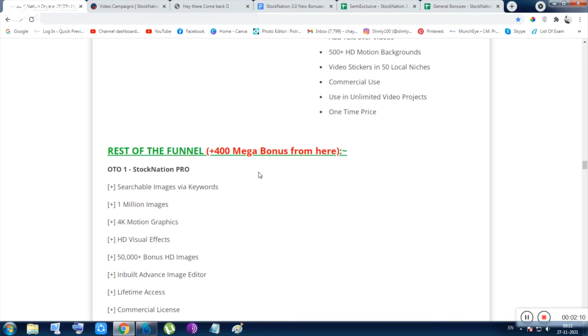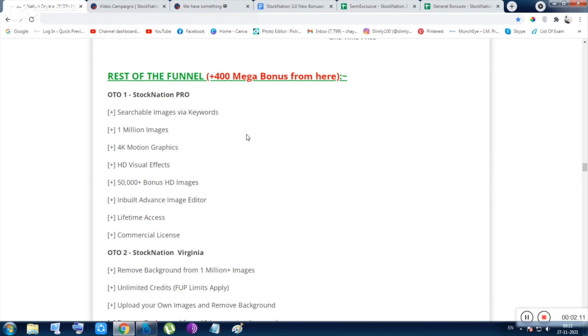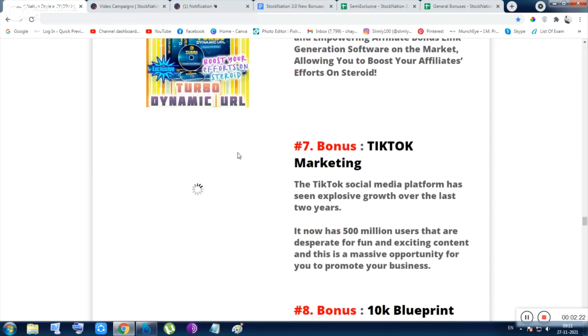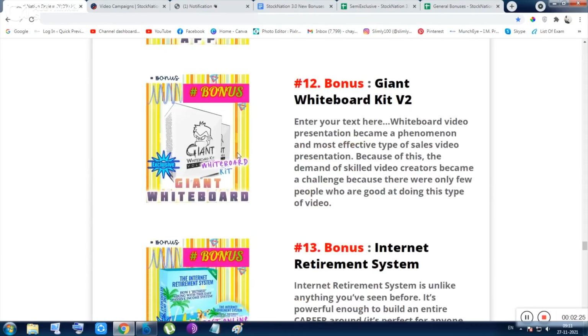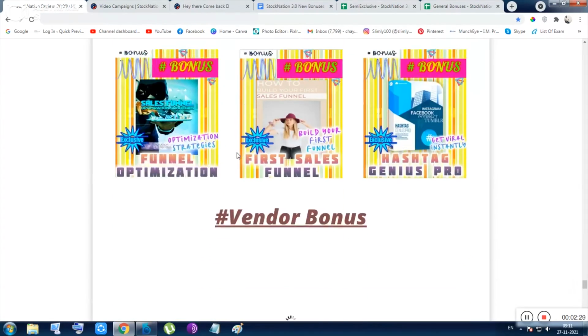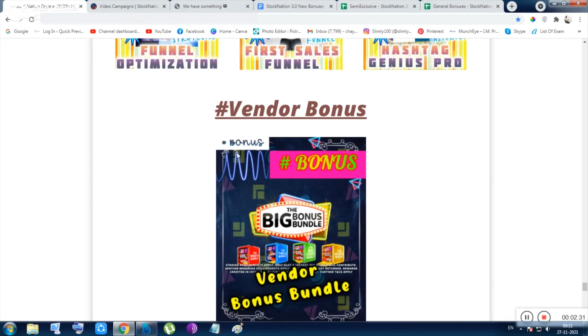So after that, these are the upsells. If you want to get the upsells, don't worry, I have also bonuses for the upsells, the mega bonuses. So let me show you the stuffs also. So these bonuses are coming with the front end, not with the upsells. So total 29 bonuses will be delivered to you directly in an automatic way inside the front end.